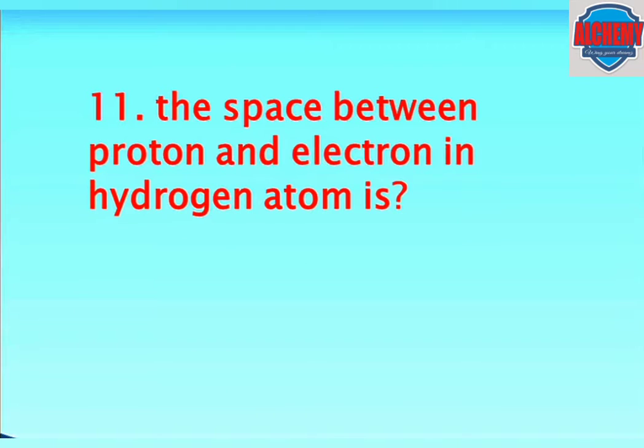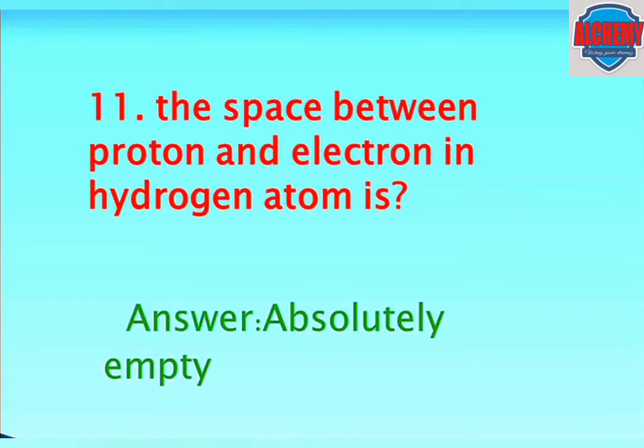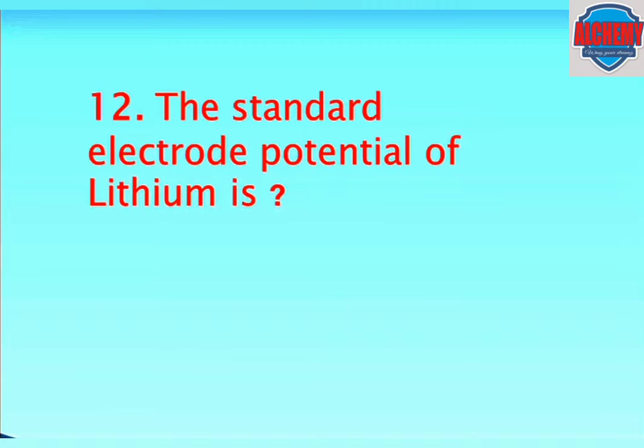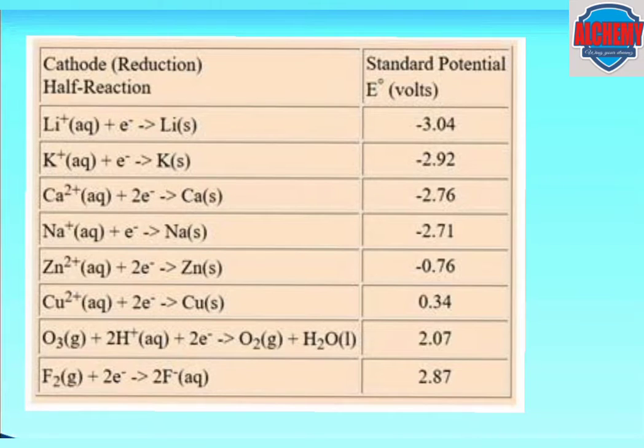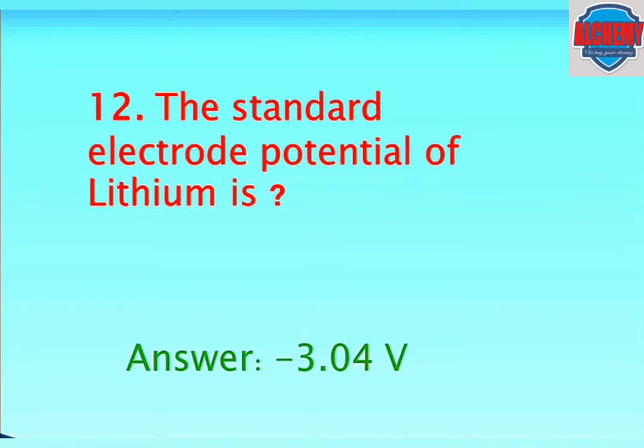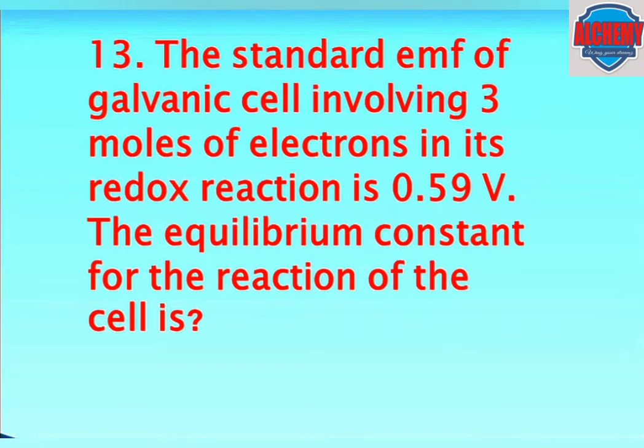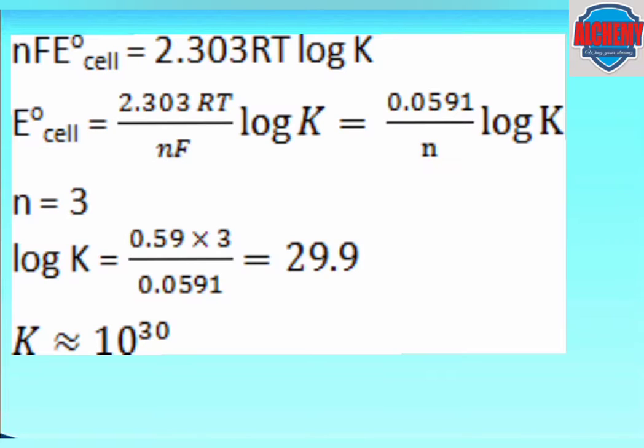The space between proton and electron in a hydrogen atom is. The correct answer is absolutely empty. The standard electrode potential of lithium is. The answer is minus 3.04 volt. The standard EMF of a galvanic cell involving 3 moles of electrons is 0.59 volt. The equilibrium constant for the reaction is. The answer is 10 raised to 30.